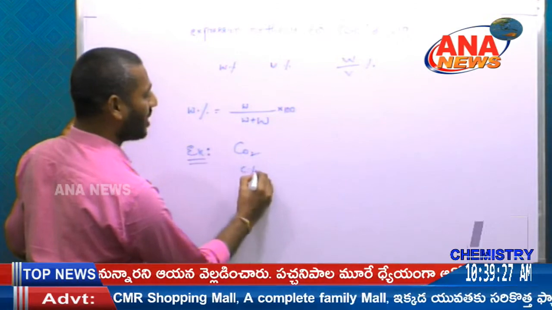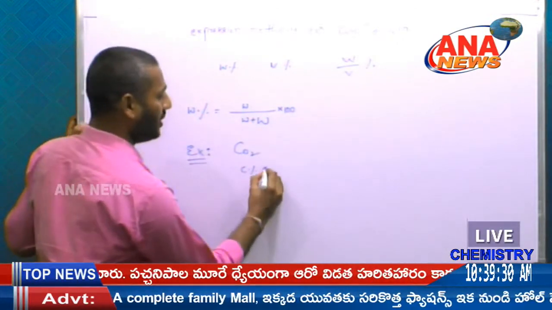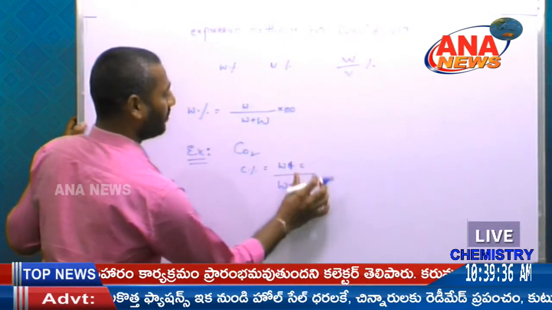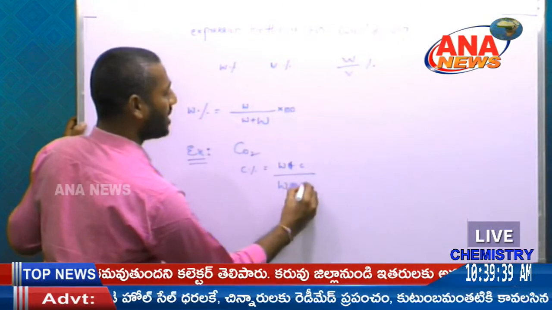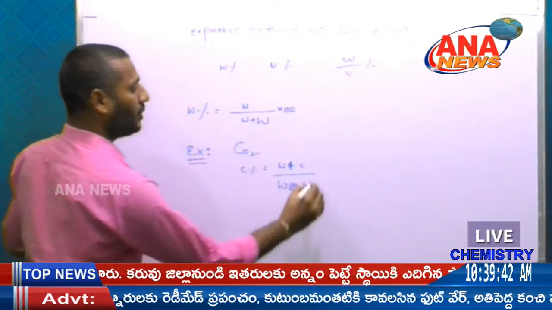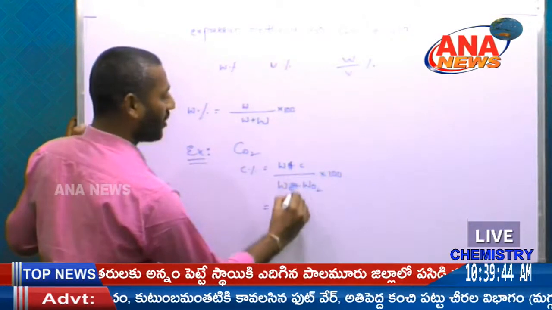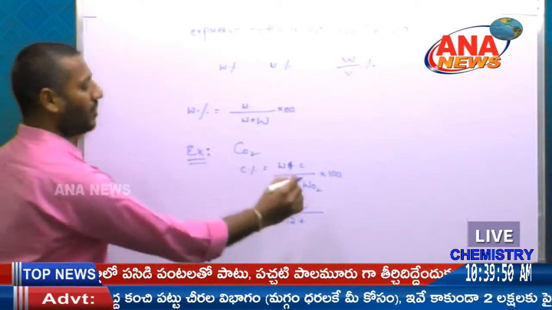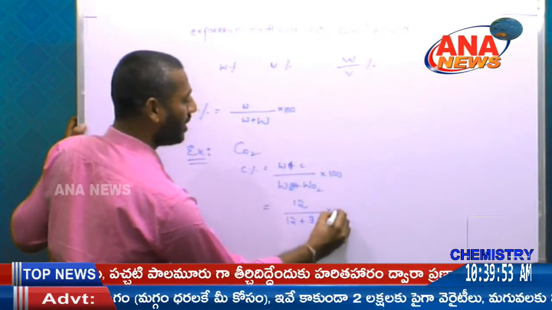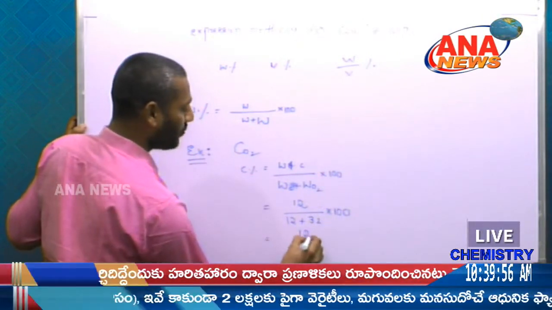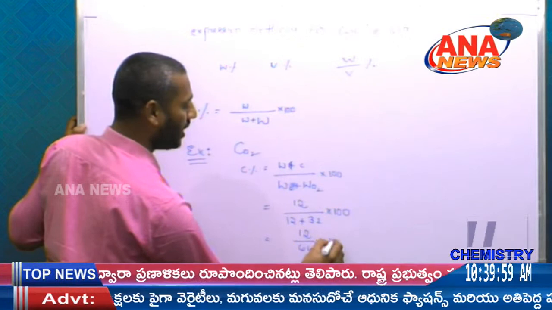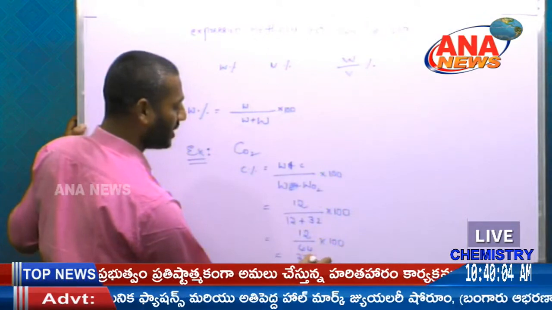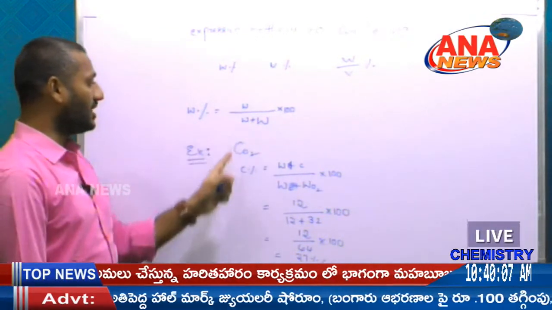What is the percentage of carbon? It is the weight of carbon divided by the weight of carbon plus the weight of oxygen, into 100. Carbon is 12; one oxygen is 16, so two oxygens are 32. So 12 by 44 into 100, approximately 27%. That is the percentage of carbon.